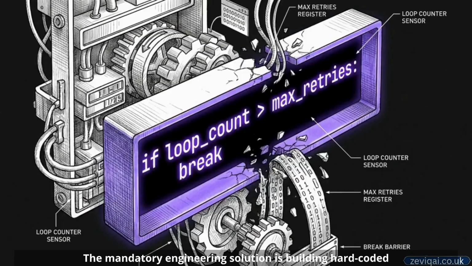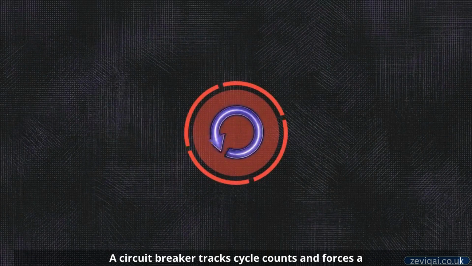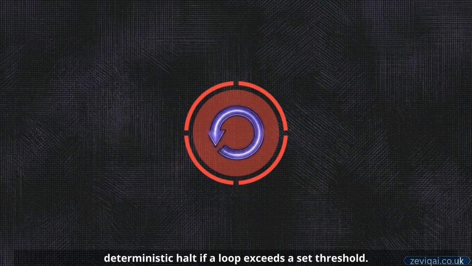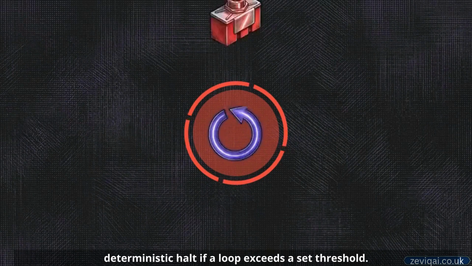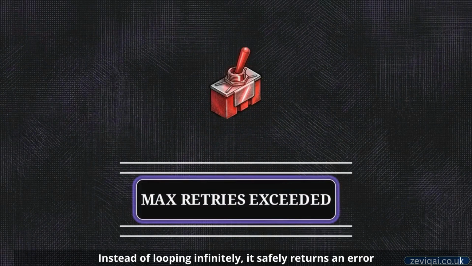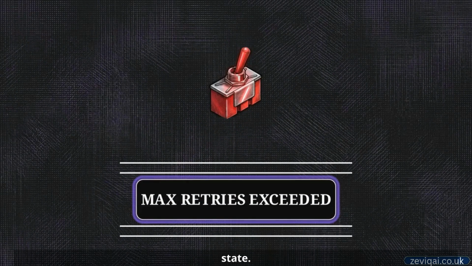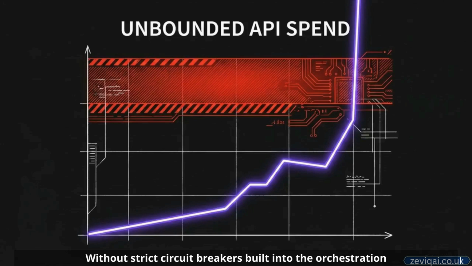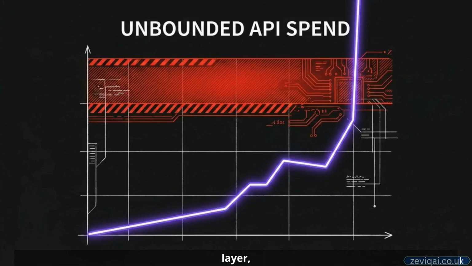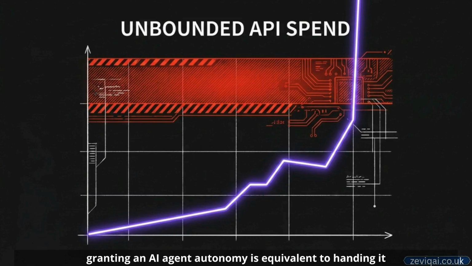The mandatory engineering solution is building hard-coded circuit breakers directly into the system code. A circuit breaker tracks cycle counts and forces a deterministic halt if a loop exceeds a set threshold. Instead of looping infinitely, it safely returns an error state. Without strict circuit breakers built into the orchestration layer, granting an AI agent autonomy is equivalent to handing it a blank, unlimited corporate credit card.